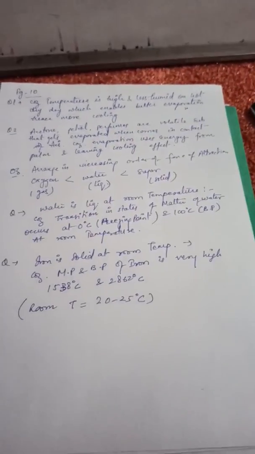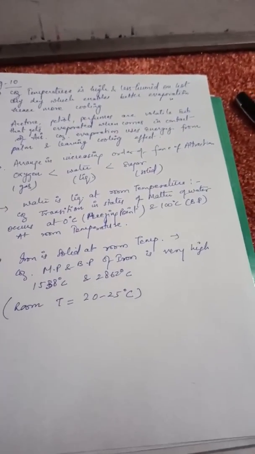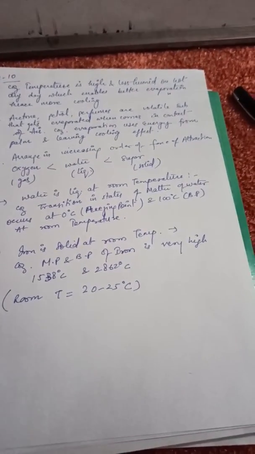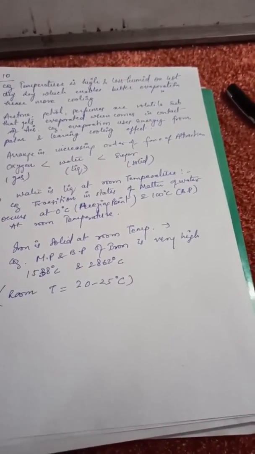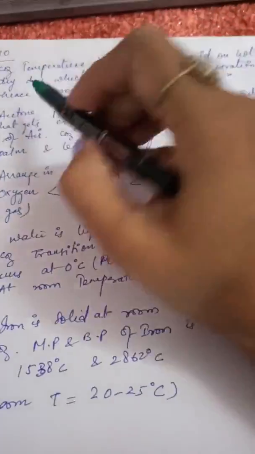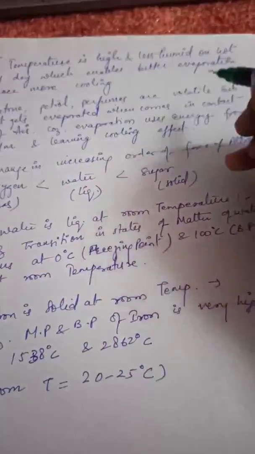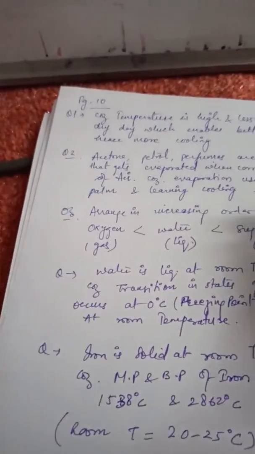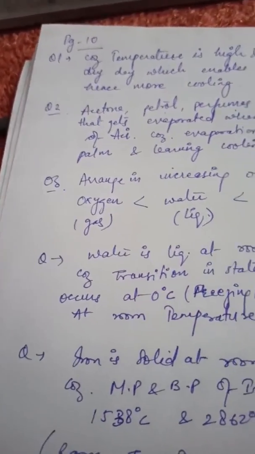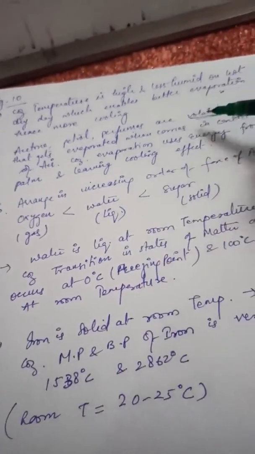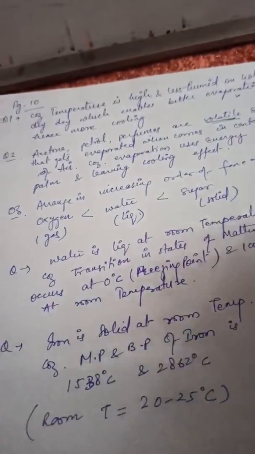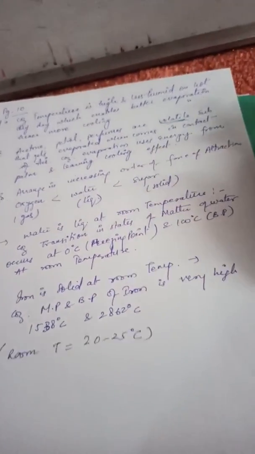Next question is, why does our palm feel cold when we put some acetone, petrol or perfume on it? See children, acetone, petrol, perfumes are all volatile substances. What are volatile substances? The substances which evaporate easily at room temperature. They generally exist in a liquid state, but at room temperature they get converted into the gaseous state.